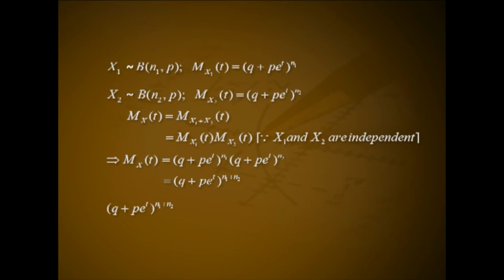(q plus p e raised to t) all raised to n1 plus n2 is the MGF of a random variable following binomial n1 plus n2 comma p. Hence, X equal to X1 plus X2 follows binomial distribution with parameters n1 plus n2 and p. Remark. In general, if Xi follow binomial ni, p for i equal to 1 to k and Xi are independent, then X equal to X1 plus X2 plus etc. plus Xk follows binomial distribution with parameters n1 plus n2 plus etc. plus nk and p.